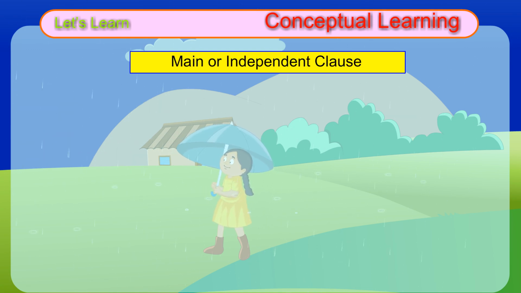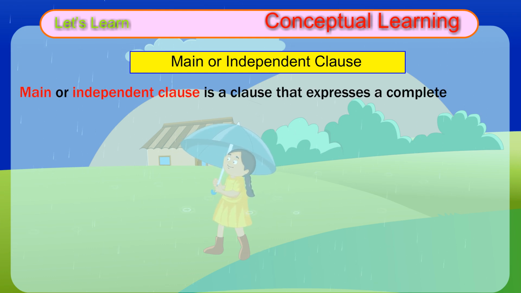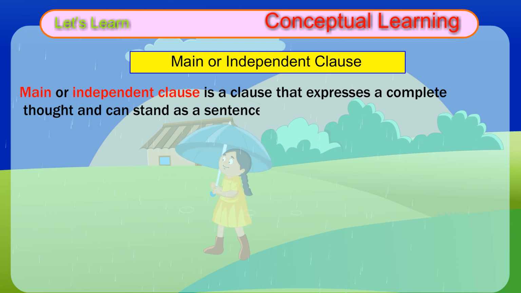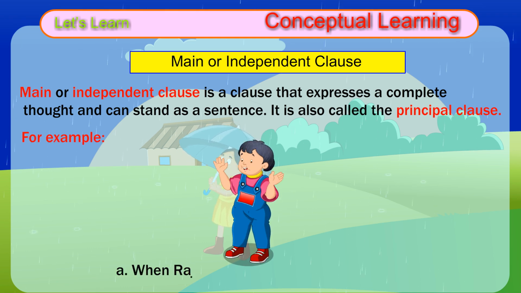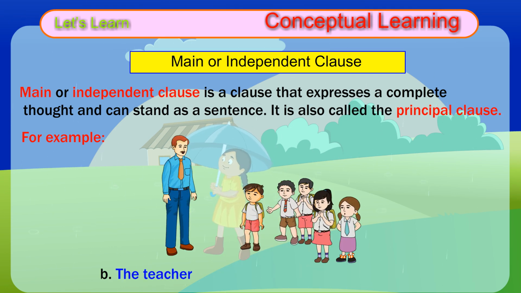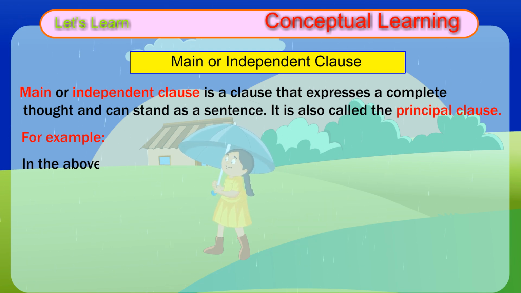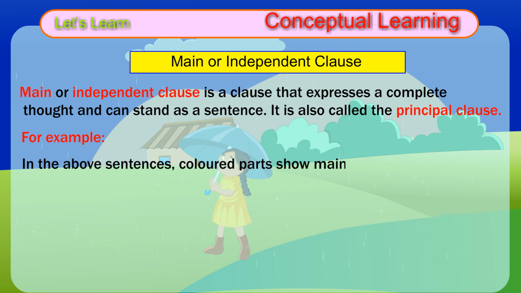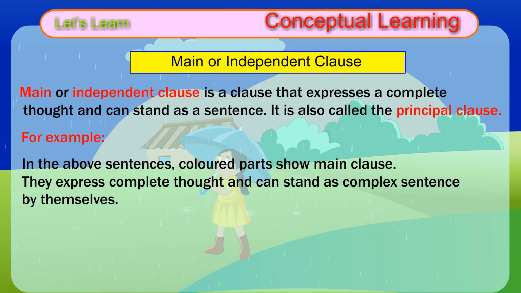Main or independent clause. A main or independent clause is a clause that expresses a complete thought and can stand as a sentence. It is also called the principal clause. For example, A. When Raju became happy, he danced in joy. B. The teacher asked a question but no one answered. In the above sentences, colored parts show the main clause. They express a complete thought and can stand as a sentence by themselves.